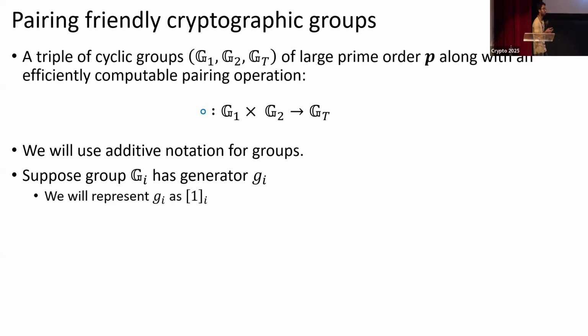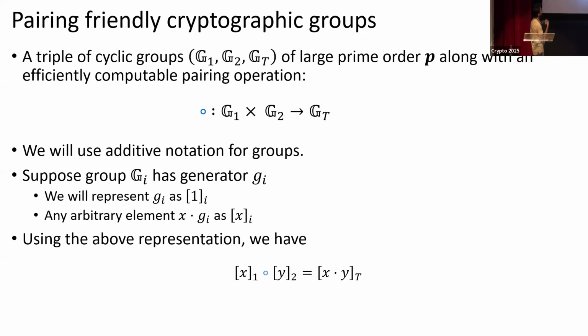Think of the thing inside the bracket as basically the value in the exponent. So g to the x would be denoted by this bracket notation [x]. And so using this notation, if you want to pair g to the x and g to the y, you will get g to the xy in the target group.